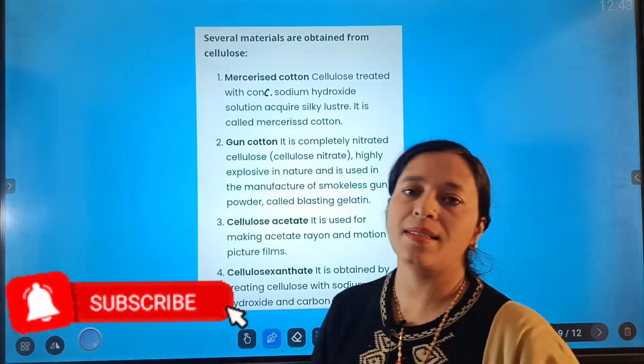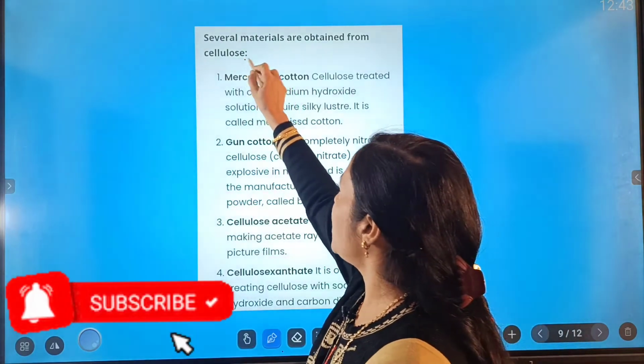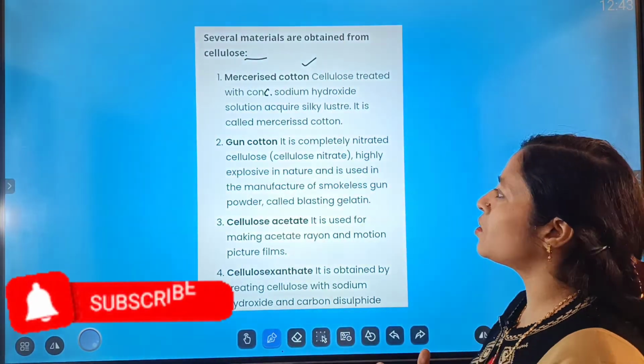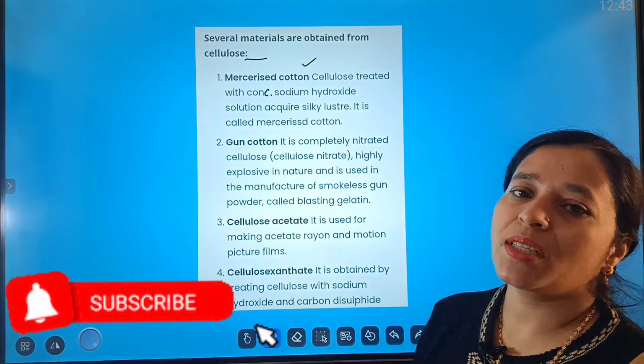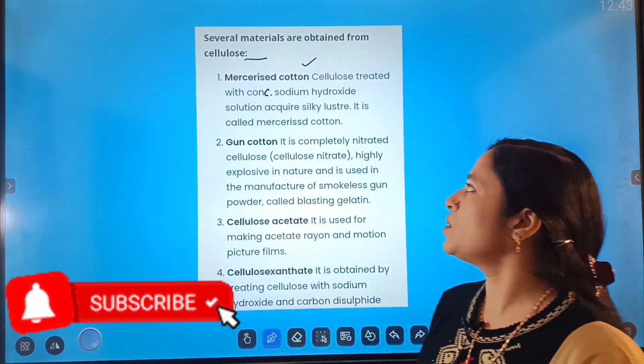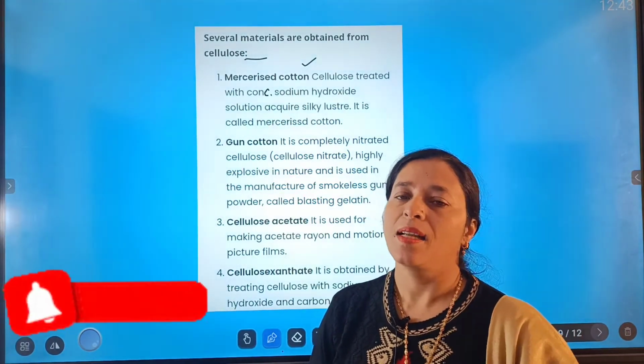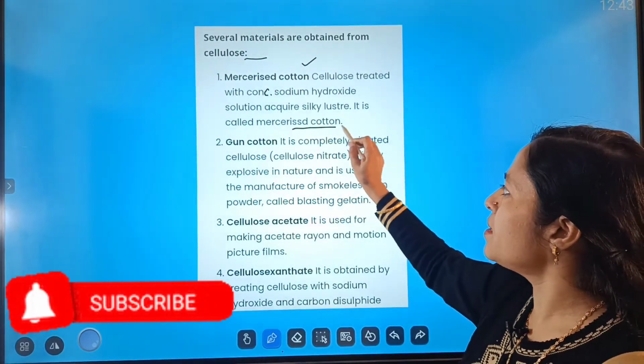There are several materials that we can obtain from cellulose. The number one is mercerized cotton. Now, what is mercerized cotton? When cellulose is treated with concentrated sodium hydroxide solution, then this substance acquires a silky luster. Now it is known as the mercerized cotton.